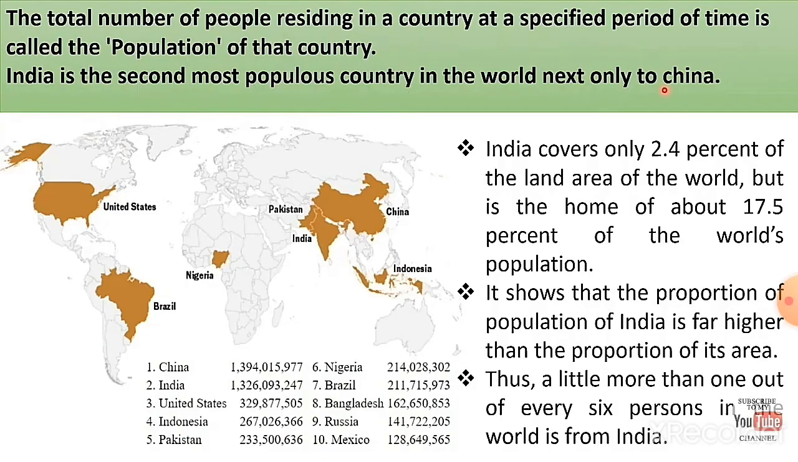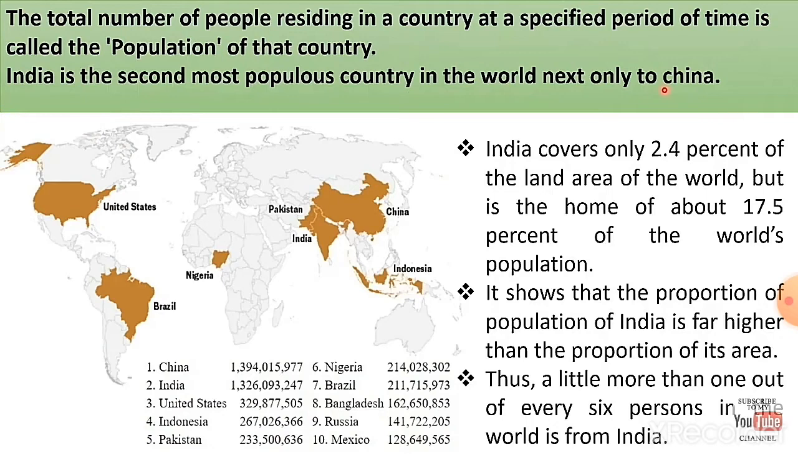Let's see what is population. The definition of population: the total number of people residing in a country at a specific period of time is called the population of that country. So, population means the number of people present in that country.